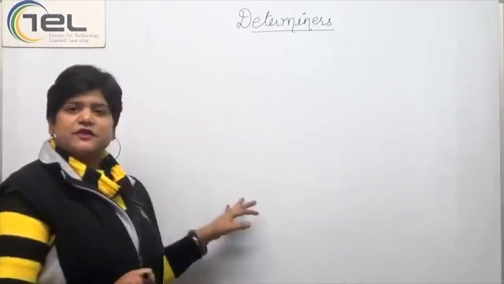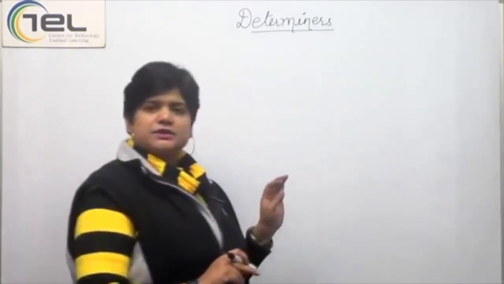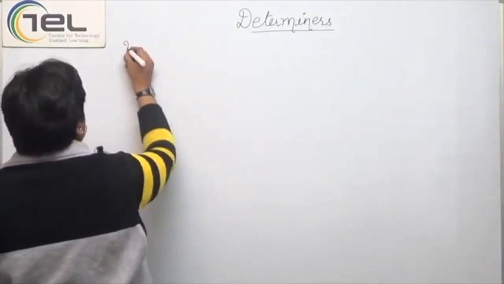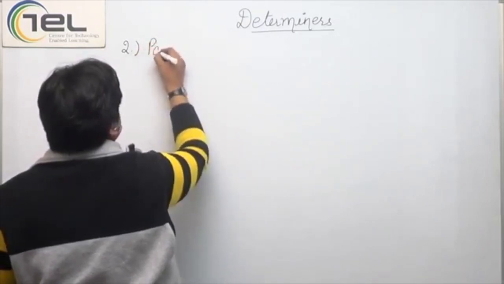Hello, let's continue our topic, determiners. Here we are going to do the classifications. In the first classification, we have already covered articles and we have also covered the exercises. Now, the second classification that we have is possessives.